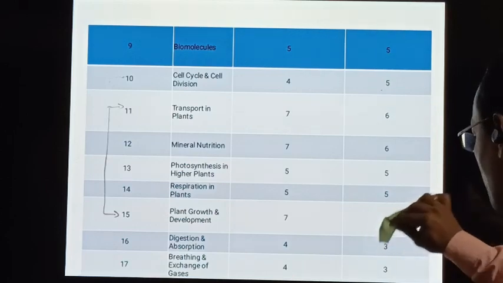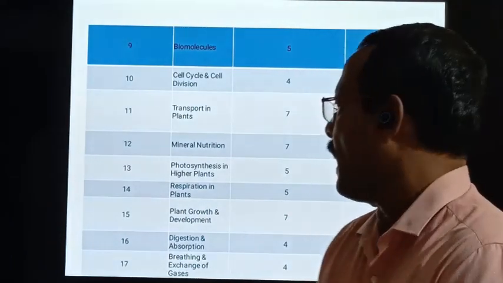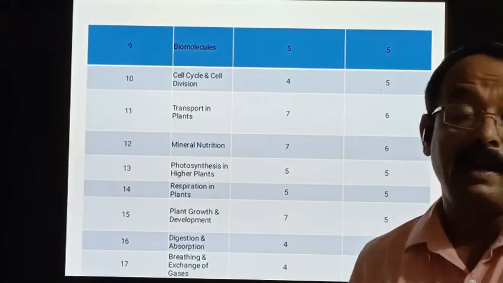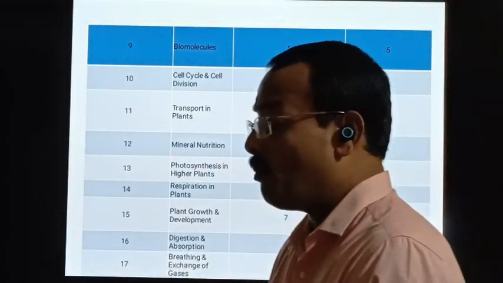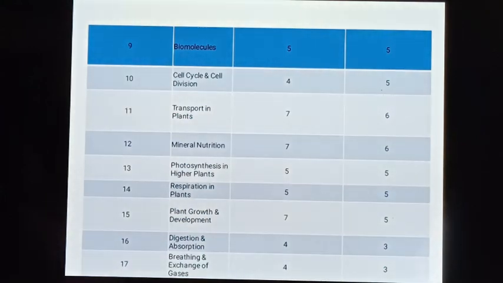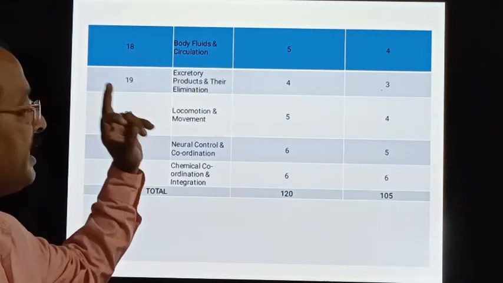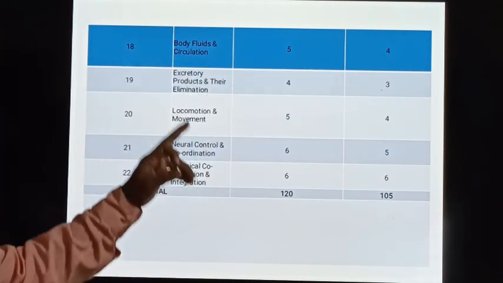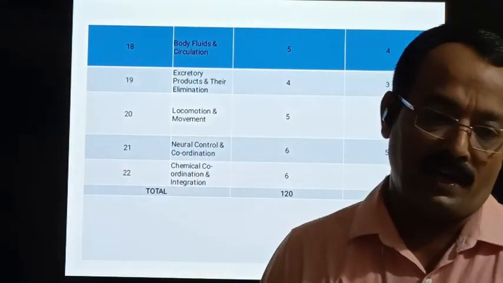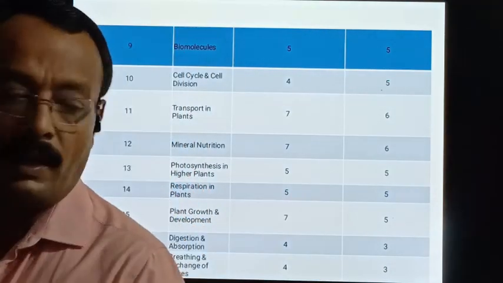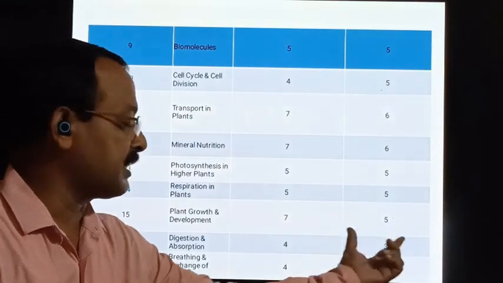Now let us move on to unit 5, the last but not the least unit, human physiology. Human physiology has many chapters like digestion, absorption, breathing and exchange of gases, body fluids and circulation, excretory products and their elimination, locomotion and body movements, chemical coordination and integration, neural control and coordination. In human physiology, the first chapter is digestion and absorption. 4 hours is the teaching hours and 3 is the marks.